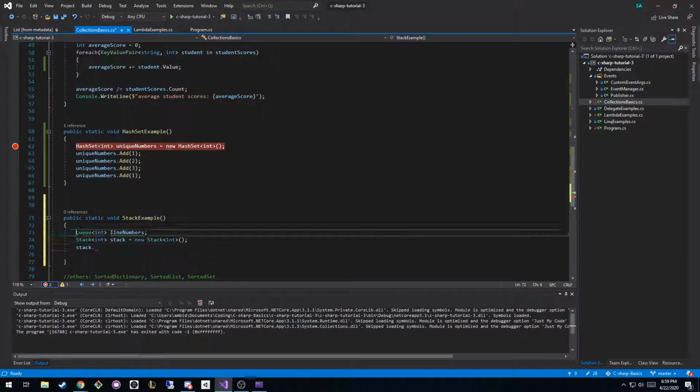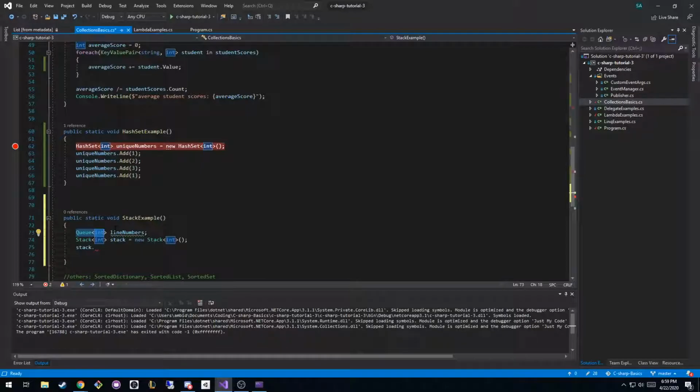And then for a queue, the queue is the exact opposite. You can think of it like a line at a grocery store. A queue only works with the front thing of the collection, whereas a stack only works with the back thing. So a queue is first in, first out. The first thing that was put into our queue is the first thing that we're going to take out. If we have 10 people line up in front of a kiosk at a mall, the first person that gets there is going to be the first person that gets dealt with. Whereas a stack would be the opposite.